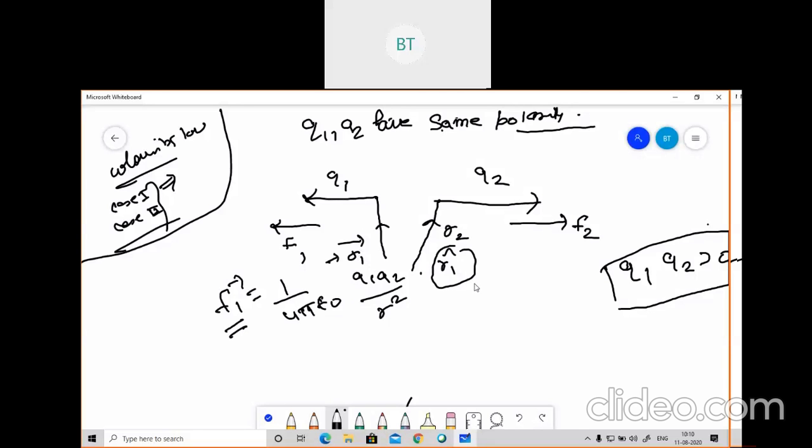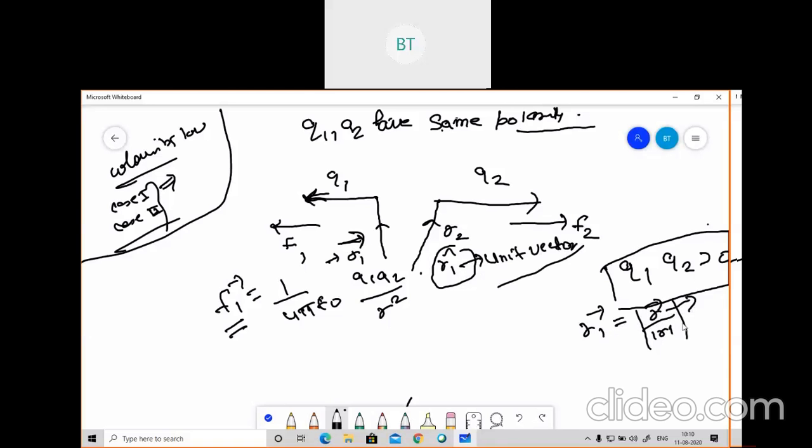How will I calculate R1? The force acting on the charge Q1 will be F1, which is in this direction, and R1 is in this direction. So how do we get the value of R1? We already know that R1 equals the R vector upon the magnitude of R. Basically this is a unit vector, and everybody is aware of how to calculate a unit vector: R1 equals the R vector upon the magnitude of R.